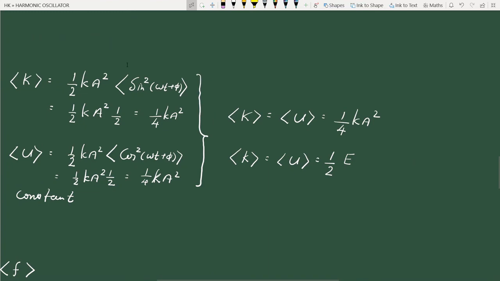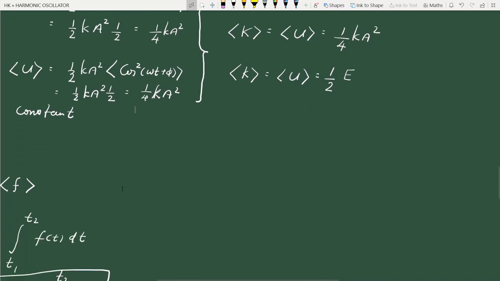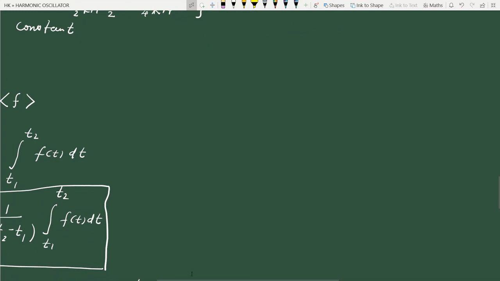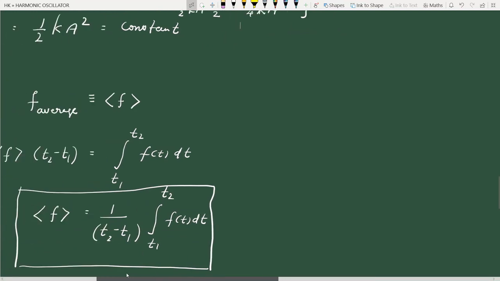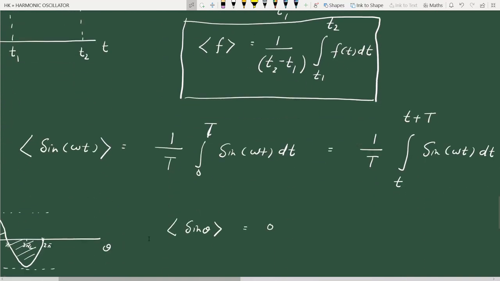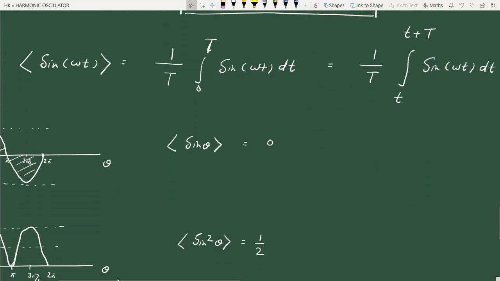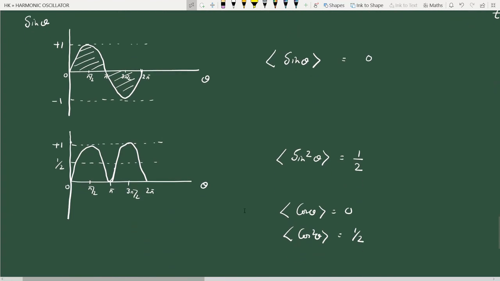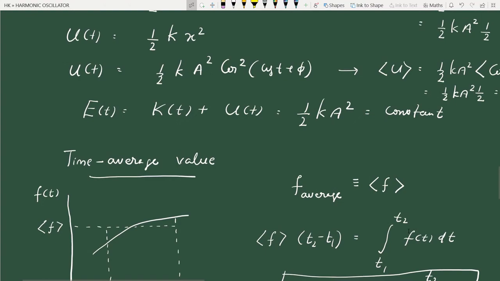So here we have used the idea that the average value of sine square theta over one cycle is 1 by 2, and similarly the average value of cos square theta over one cycle is 1 by 2. I have graphically shown these results, but analytically you can try the calculation. Similarly, for sine theta and cos theta also, analytically you can show that the average value over one cycle is 0. Okay, so we have considered some basic results in harmonic oscillator today. Remember, we have considered only the ideal harmonic oscillator without any friction or damping.